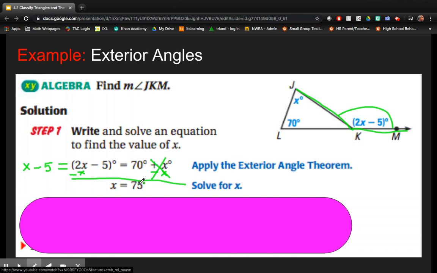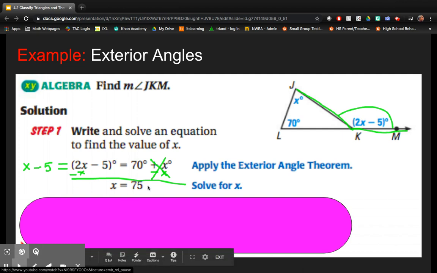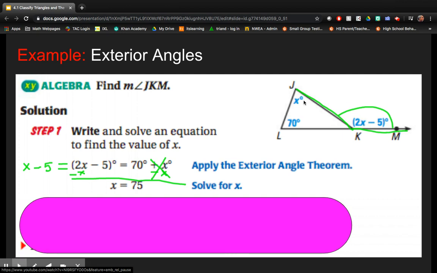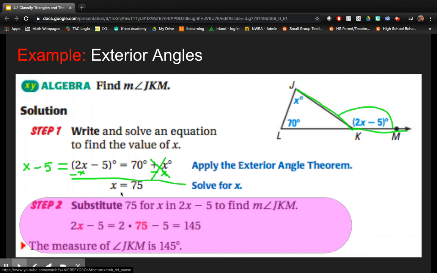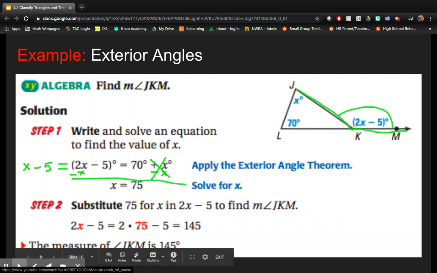And then add 5 to get your 75. Once you've solved for x, then all you have to do is plug x back in to find out what JKM will equal. So 2x minus 5 would be equal to 2 times 75 minus 5, or 145, making the measure of angle JKM equal to 145 degrees.